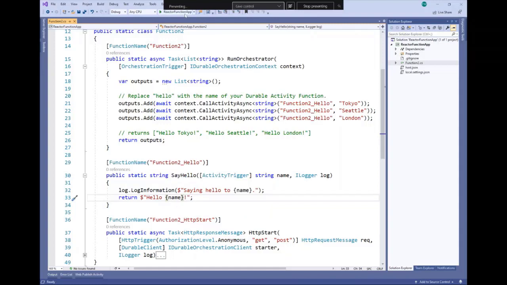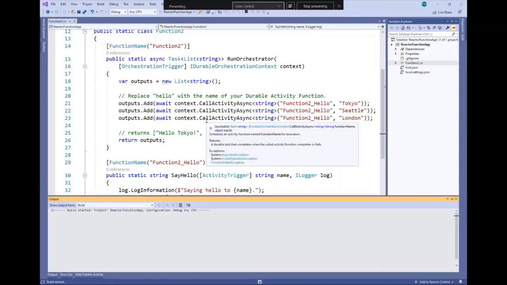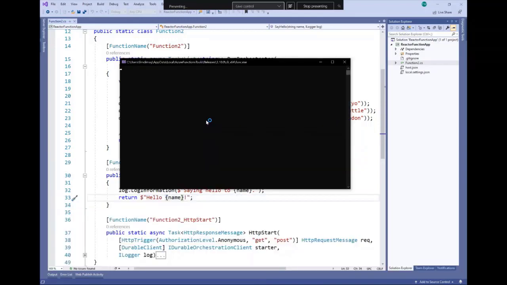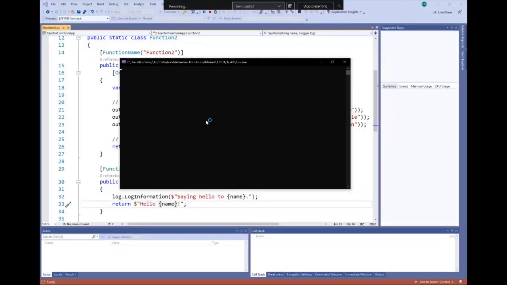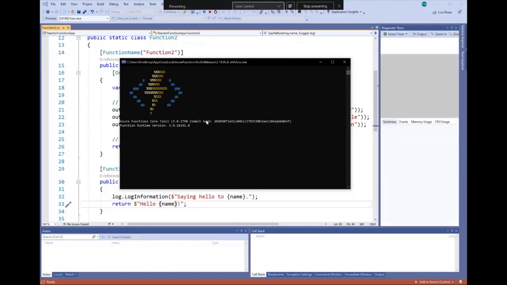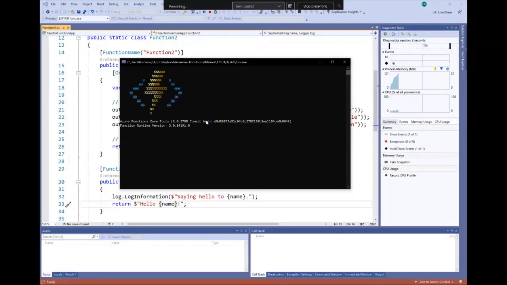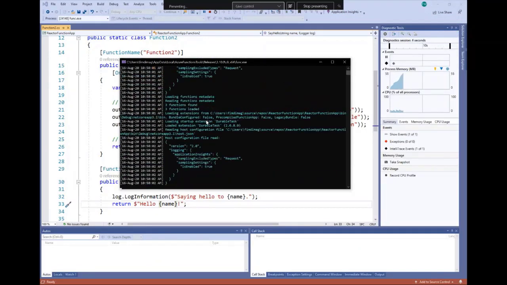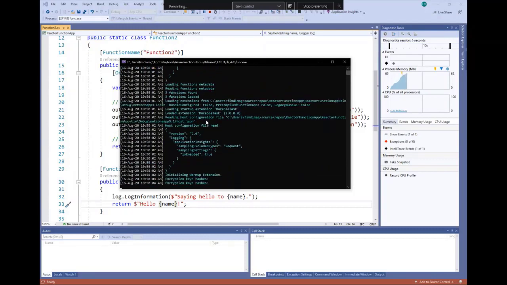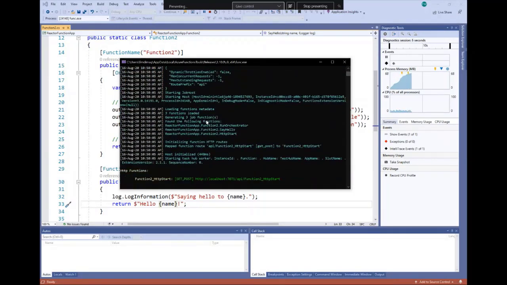So we can also run the durable function here, or the orchestrator, directly from our machine locally to see what we have, and then in the second step, we'll also deploy this function to Azure also.